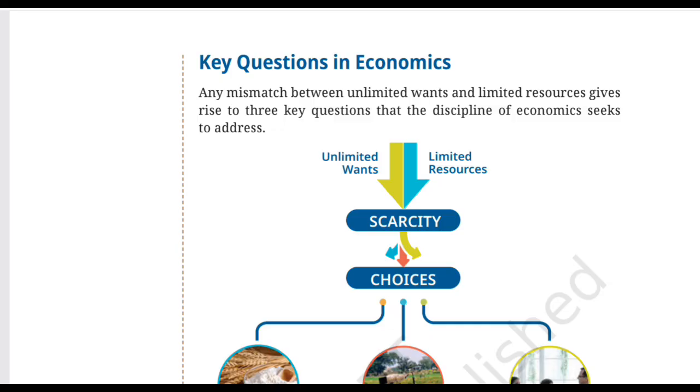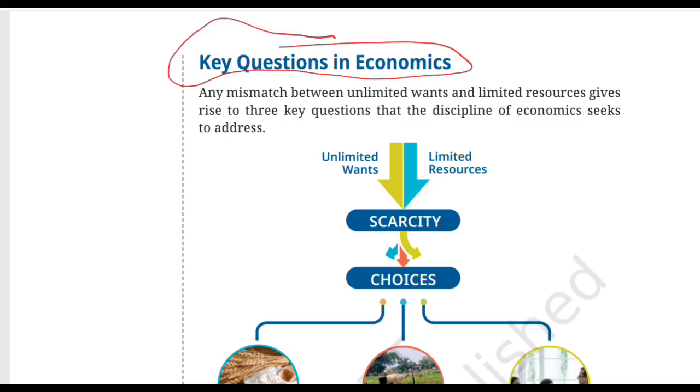Sounds like a canteen problem, right? But guess what? You have just stepped into one of the biggest questions in economics. Because whenever we have unlimited wants plus limited resources, we are forced to make choices. And economics tells us that these choices lead to three fundamental questions. So today we are going to crack one of the most important topics of economics, called the key questions in economics, which includes what to produce, how to produce, and for whom to produce. And by the end of this video, I want you to be able to look at any product around you and ask these three questions.